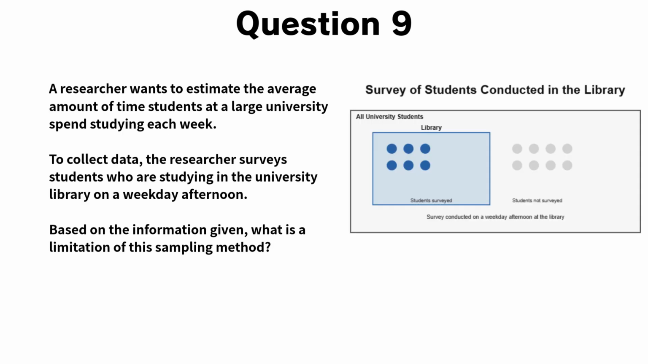Question 9. A researcher wants to estimate the average amount of time students at a large university spend studying each week. To collect data, the researcher surveys students who are studying in the university library on a weekday afternoon. Based on the information given, what is a limitation of this sampling method?